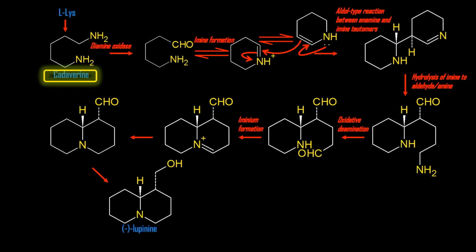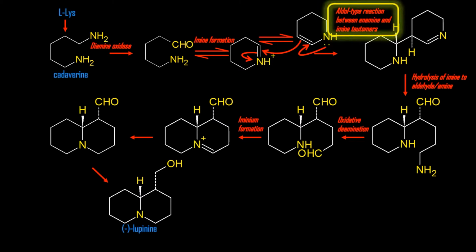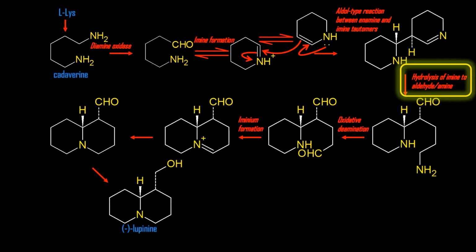Lysine incorporates into lupinine via cadaverine. D1-piperidine is an important intermediate after cadaverine. The two tautomers of D1-piperidine are able to couple by an aldol-type mechanism. After the coupling, the imine system is hydrolyzed, the primary amine oxidized, and formation of the quinolizidine ring is achieved by imine formation. Lupinine is then synthesized by a reductive step.